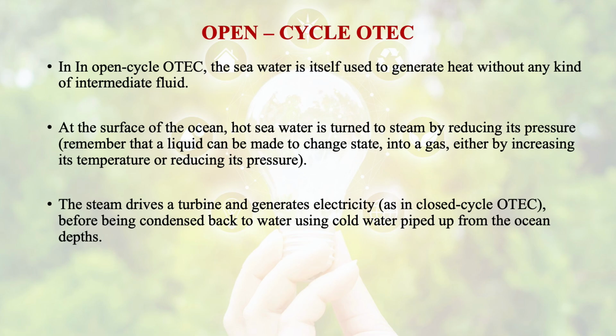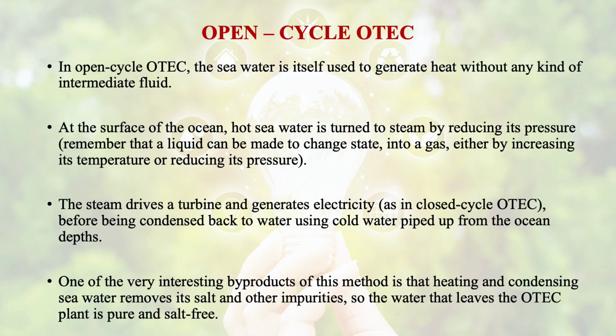The similar process is in closed cycle also for generating electricity, before being condensed back to water using cold water piped up from the ocean depth. One of the very interesting byproducts of this method is that heating and condensing seawater removes its salt and other impurities, so the water that leaves the plant is pure and salt-free.